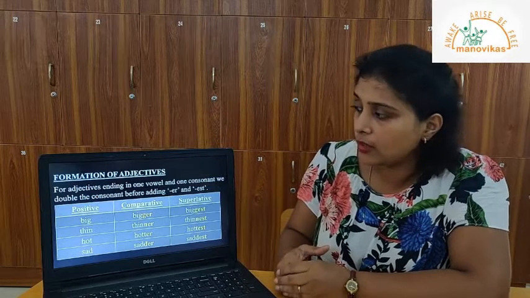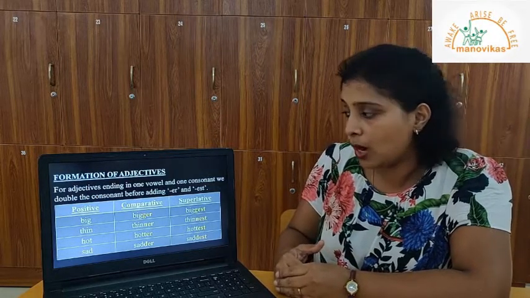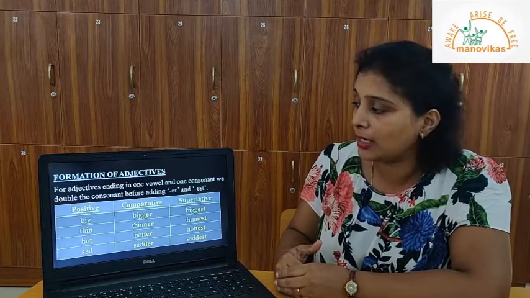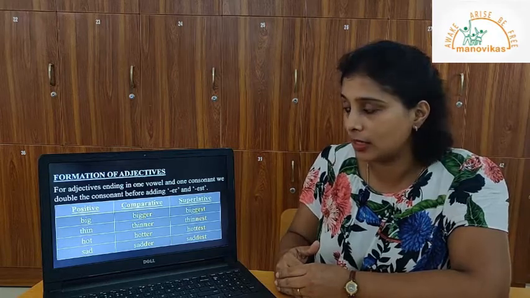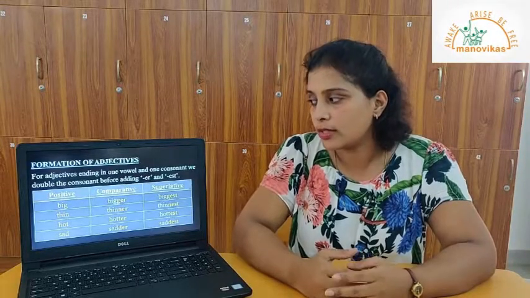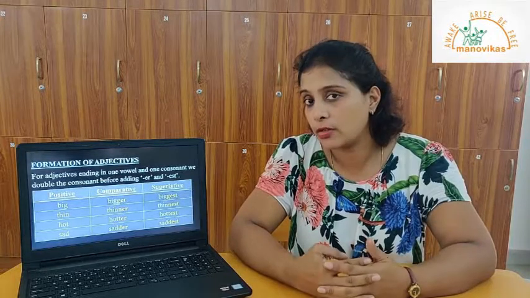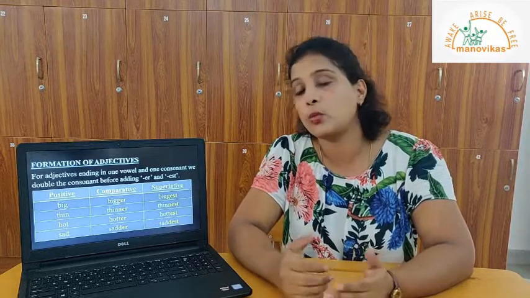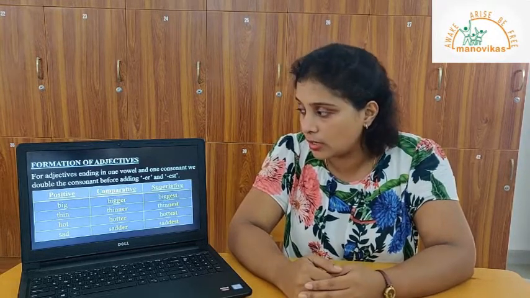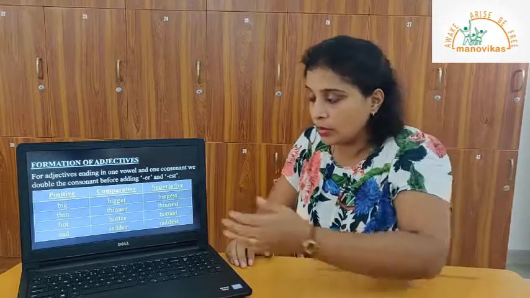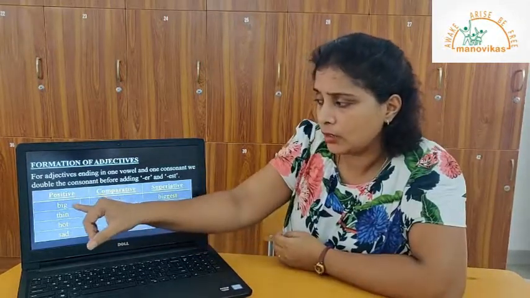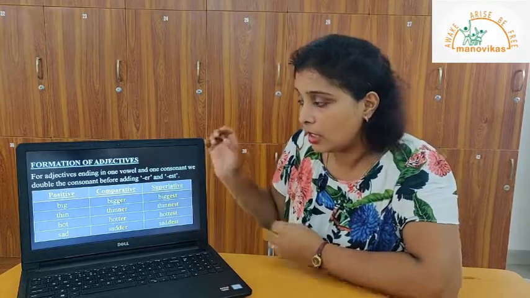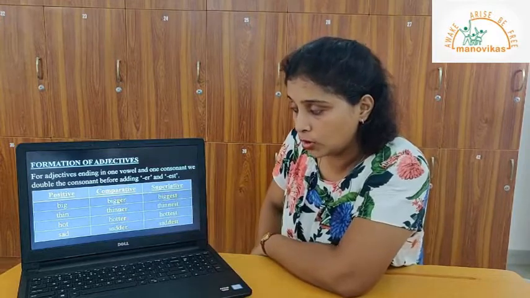For adjectives that end in one vowel and one consonant, we double the consonant before adding ER or EST. Okay, students, now you all know which are the vowels. A, E, I, O, U are the vowels, and words which are not vowels are called consonants. Now in this case, big, here we have a vowel and a consonant G. I is the vowel and G is the consonant.